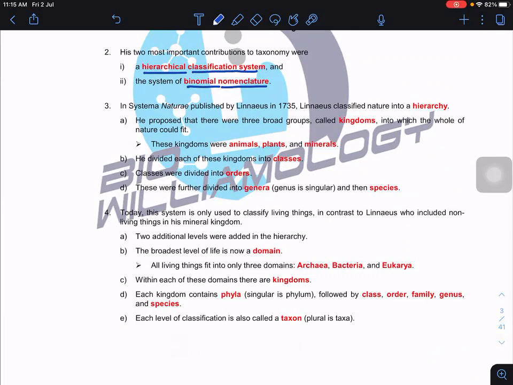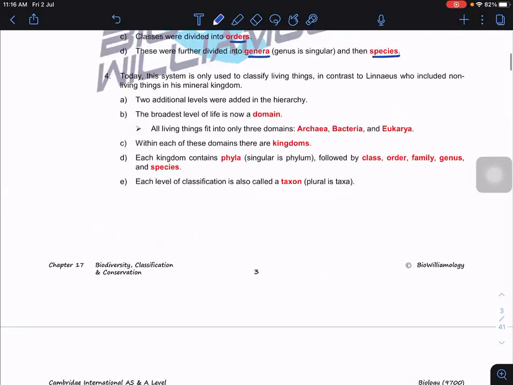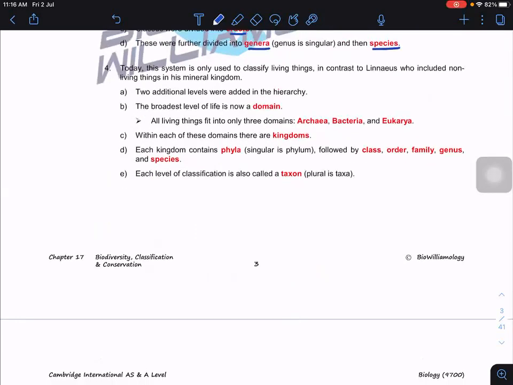So this is how he put it. In the kingdom, the highest, broadest group, he only had animal and plant, and he included mineral, which is not true because minerals are non-living. Then he divided each kingdom into classes, order, genera, and species, similar to what we have now. But today, we have modified this system. This system is only used to classify living things, in contrast to Linnaeus, who included non-living things like minerals in the kingdom. So now we have two additional levels added to the hierarchy. We have the domain now.